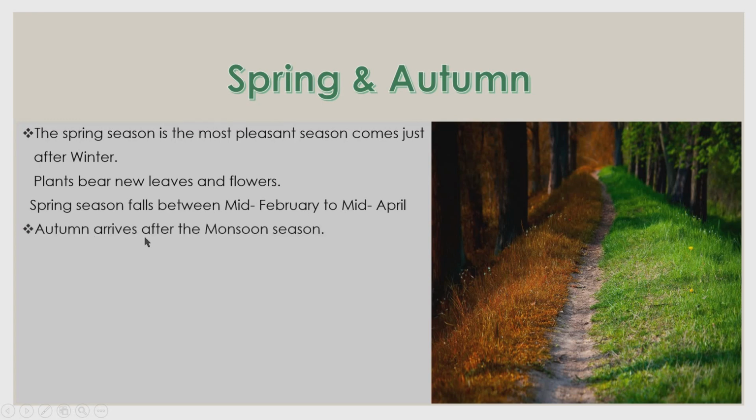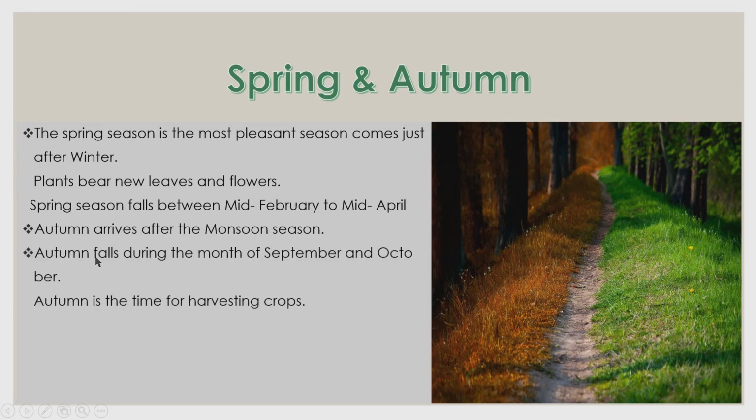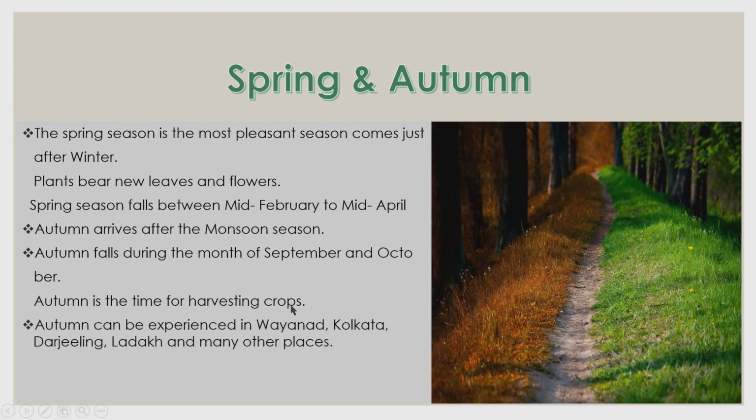Then autumn arrives after the monsoon season. Autumn falls during the months of September and October. This time is the best time for harvesting crops. Autumn can be experienced in Wayanad, Kolkata, Darjeeling, Ladakh and many other places.